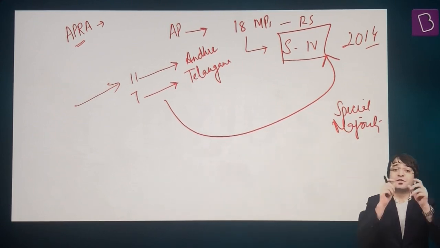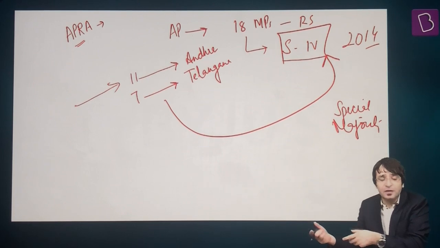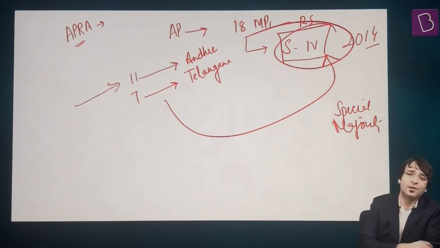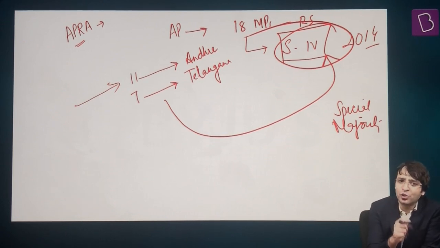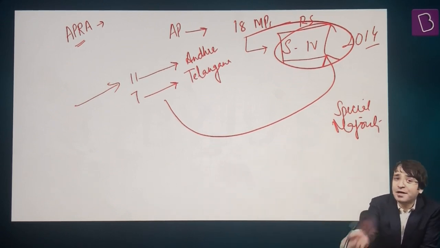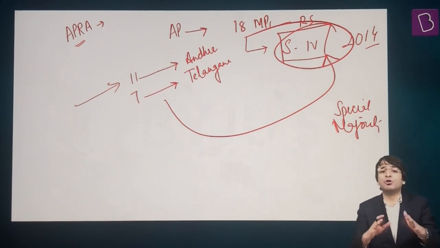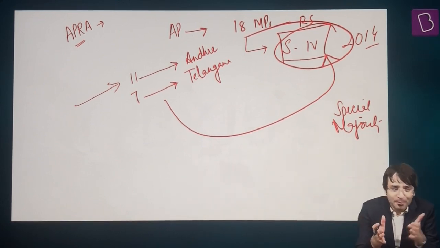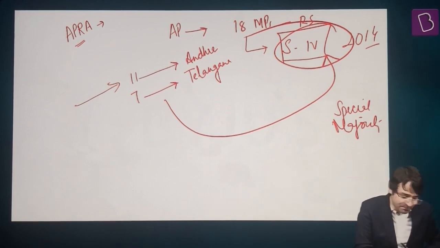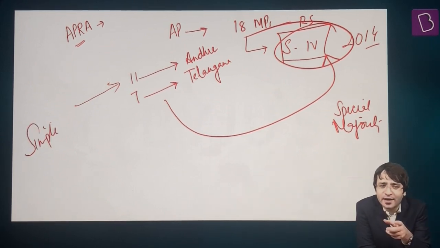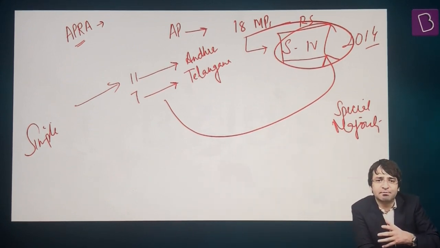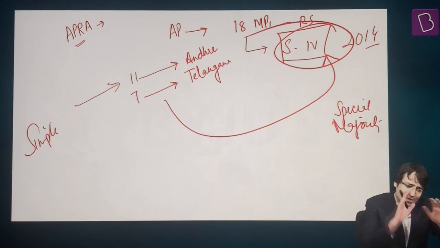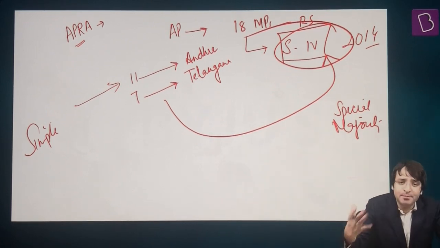The representation of states in Rajya Sabha is to be mentioned somewhere. Where? In Schedule 4. That means if you make any changes here, you're amending the Constitution. But we have discussed that amending the Constitution requires special majority, while a bill under Article 3 requires simple majority. The Andhra Pradesh Reorganization Bill required simple majority. The Jammu and Kashmir Reorganization Bill required simple majority. That means bills under Article 3 require simple majority.